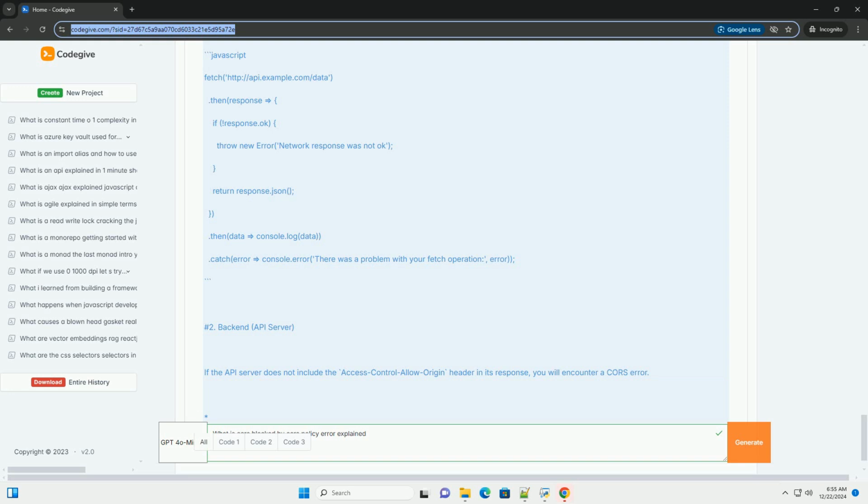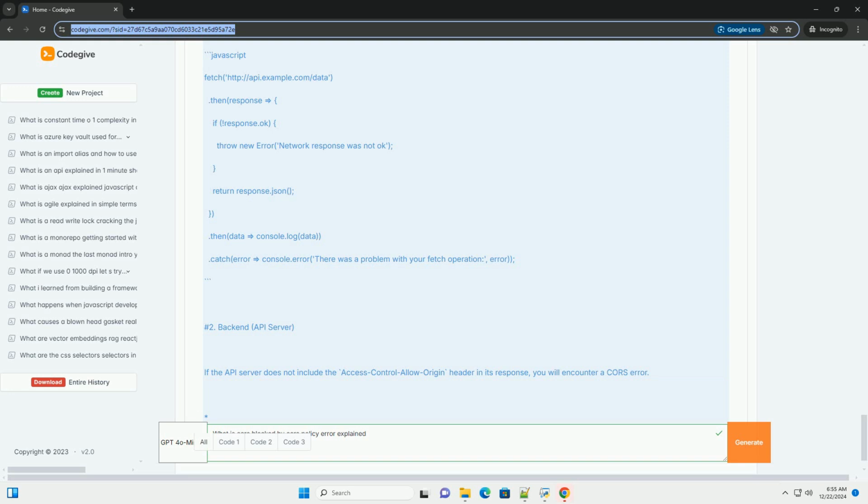Fixing the CORS policy error. To resolve the CORS issue, you need to configure the server to include the appropriate CORS headers in its responses. Here's how you can do this in the Express app. Step 1. Install CORS middleware. You can use the CORS middleware to easily handle CORS in your Express application. Bash. npm install cors.